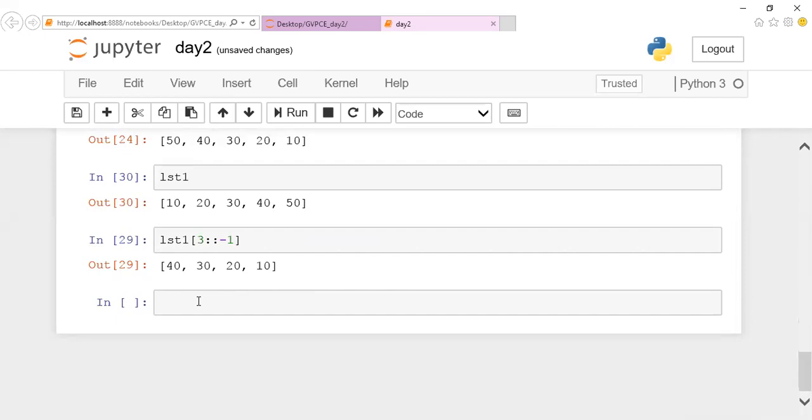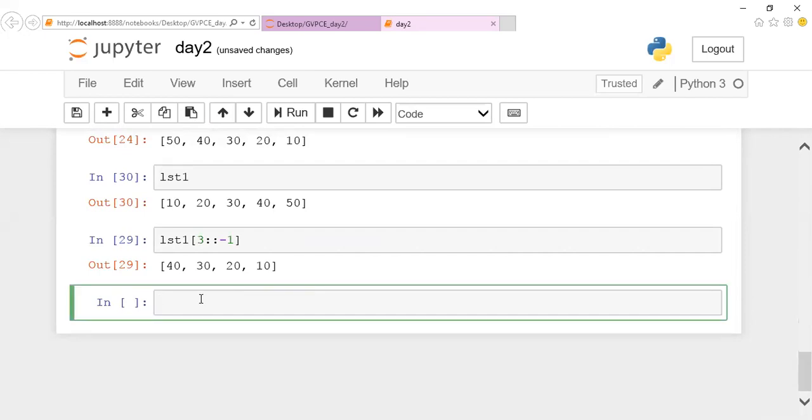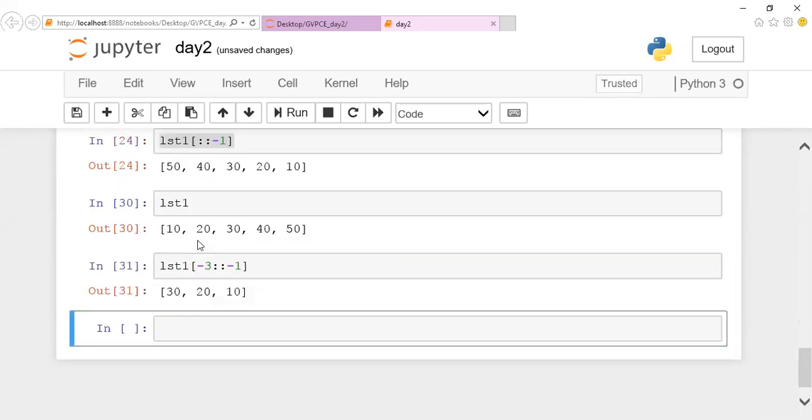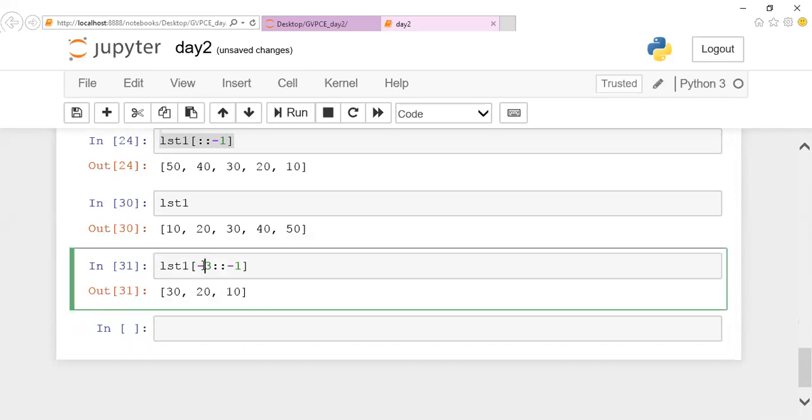Now I'll move on to the next one. So what are your doubts, guys? You want to put -3 here and check it? Or you want to mention the end value?